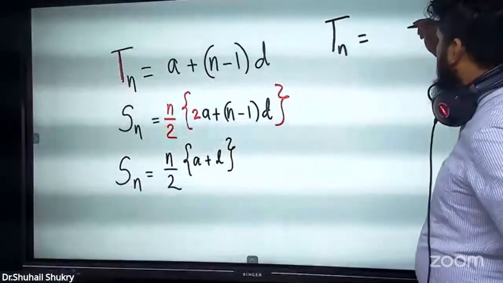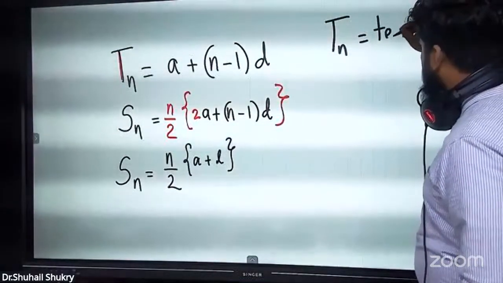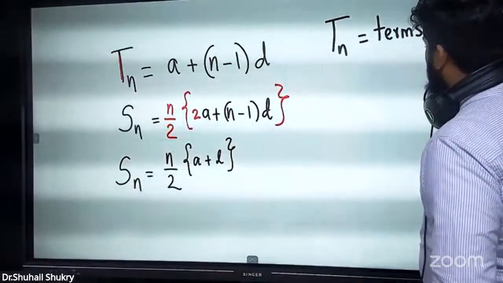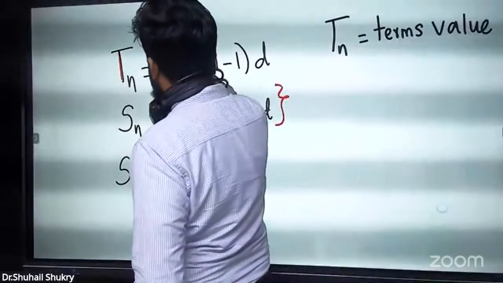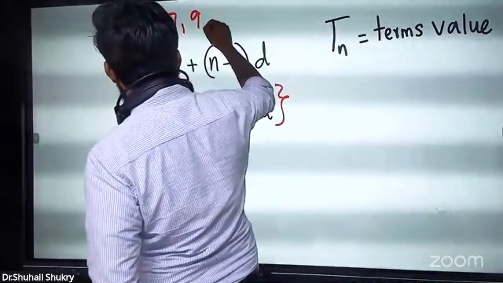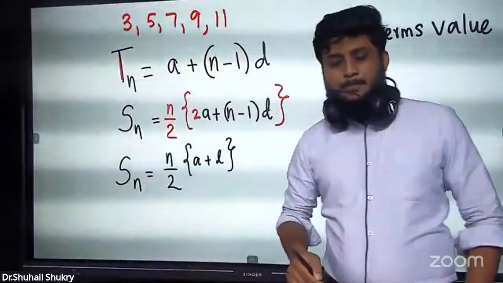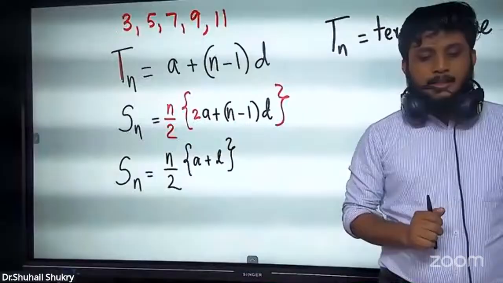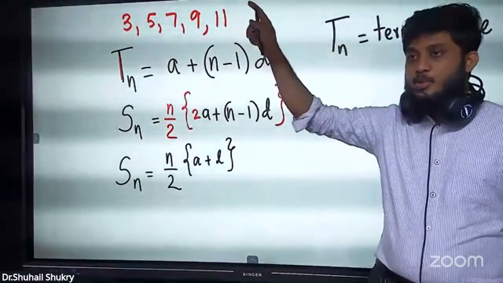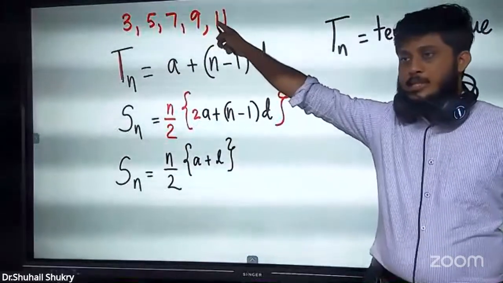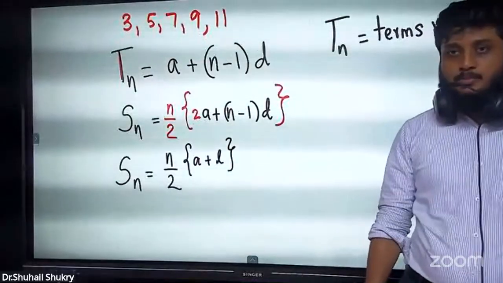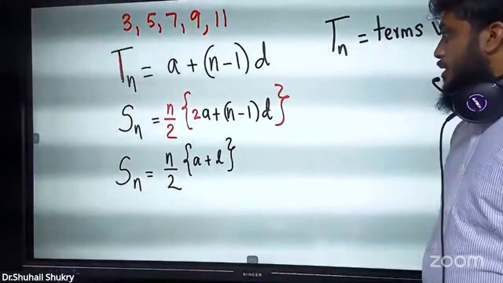Tn means we say that as the term's value. Term's value means, for example, if there is a progression like 3, 5, 7, 9, 11, what is this 11? This is known as a term's value. 9 is a term's value, 7 is a term's value. Whatever I have written here, everything is a term's value.